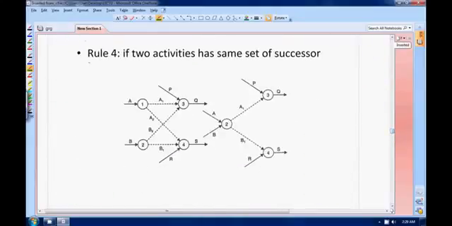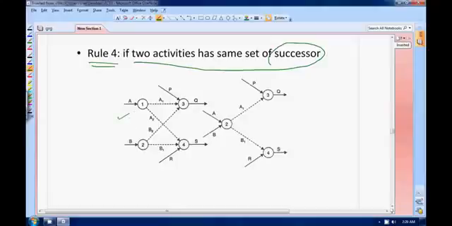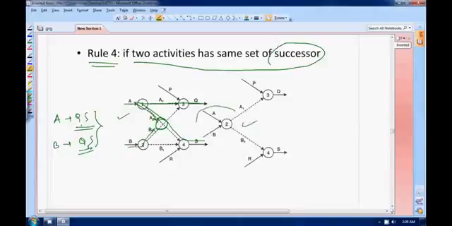4th rule, rule number 4. Okay, if 2 activities have the same successor or same children, then also you can apply this type of thing. Is it okay? Now look here, you see activity A. Activity A has one successor and another successor is S. So Q and S are the children of A. And you look at B, again you will see that Q and S are the children of A. So you can do the same thing. Now what you can do, you can put a node here and join A and B right here like this.